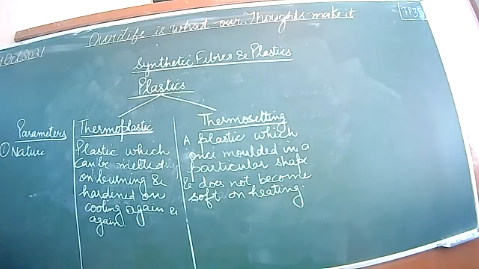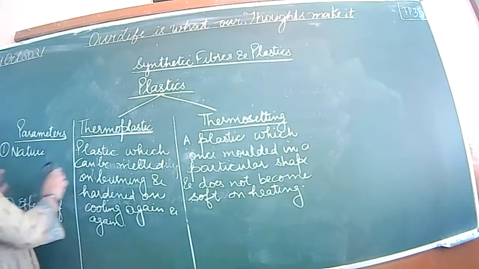Once the shape is made, after that on heating it will not melt easily. Second parameter, write down, effect of heat. What will we write under this point?